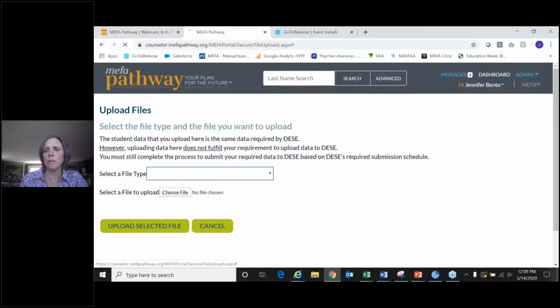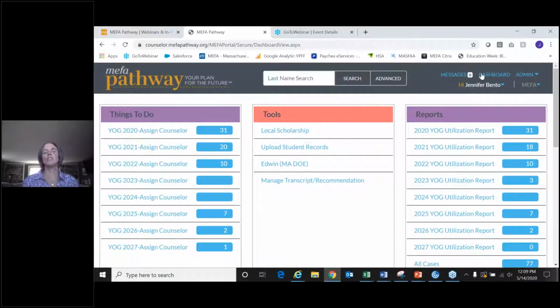One of the main perks of uploading the student file is that you have a complete roster of students within your secure community. Some schools opt not to do that, and if you opt not to, you would just see those students that have registered accounts rather than seeing your full roster. You can also include data fields such as whether a student has a 504 or an IEP. So there are definitely some advantages to uploading the SIMS file.